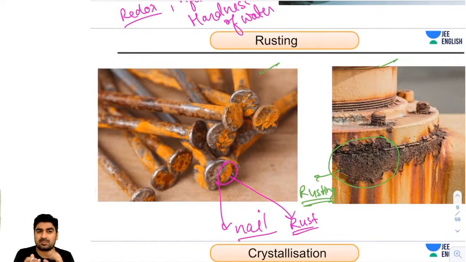Are you observing some pattern in rusting, guys? Tell me why I am starting this topic with these two images.